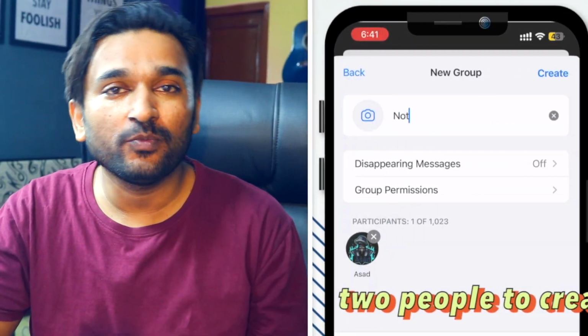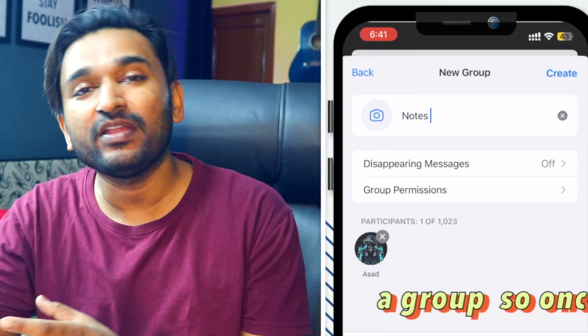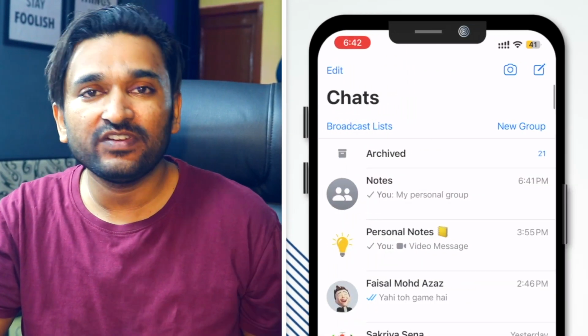Good thing about empty group is that you can rename that group. You can rename it anything. My recommendation would be name something descriptive. If you want to use it as a to-do list, you can rename it as a to-do. Or if you want to use it as a personal note, you can rename it as personal note. You can change the display photo to make it appear a little different from other chat windows.